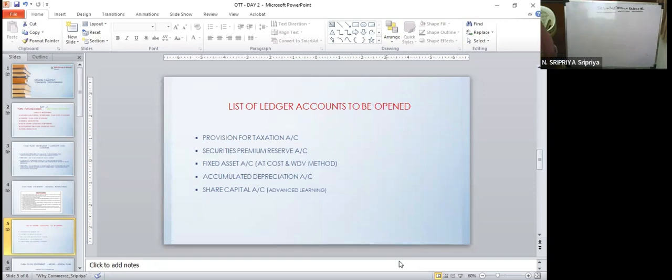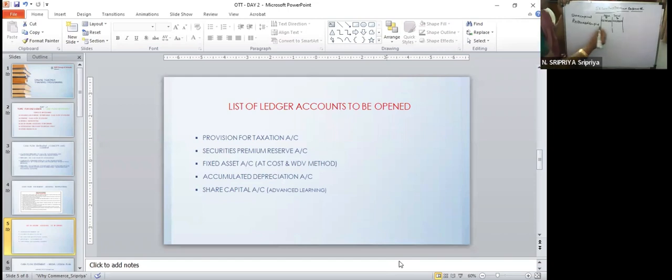Fine. So take for example, you are given the balance sheet extracts. Before that, you take it as share capital. Share capital is 20 lakhs, 25 lakhs.